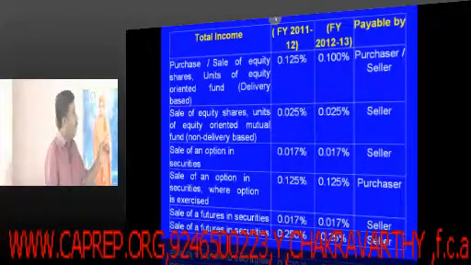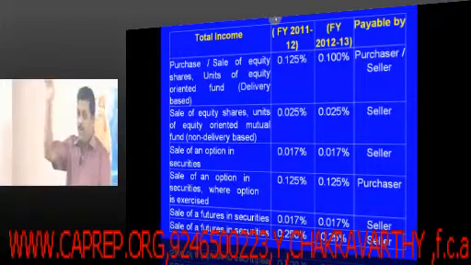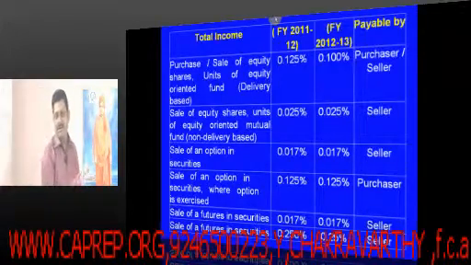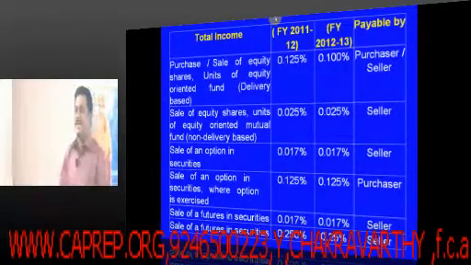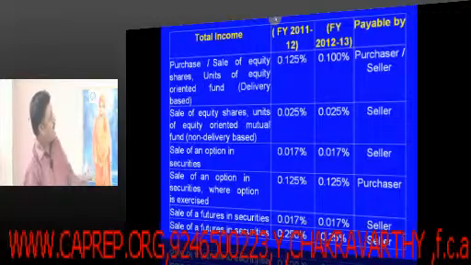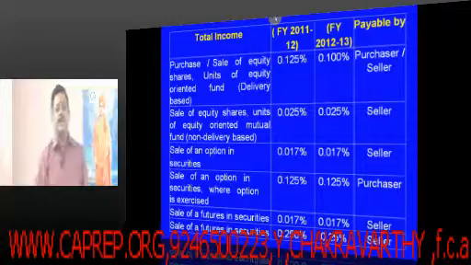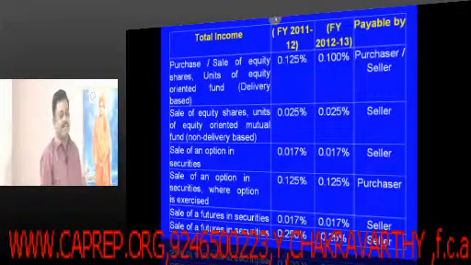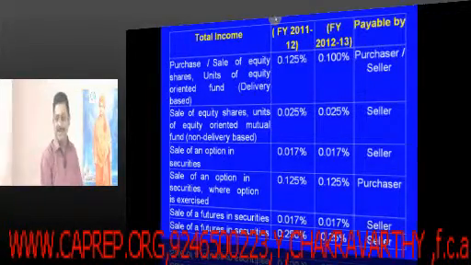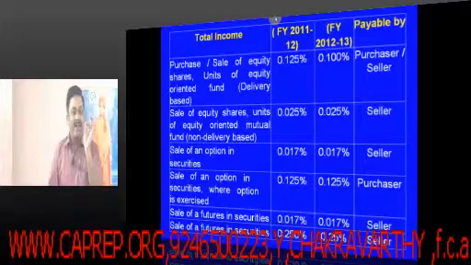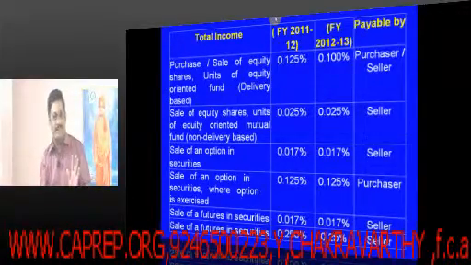But why we are discussing the securities transaction tax is, we have a beautiful amendment in the capital gains topic. There you will understand why you should know what the securities transaction tax is and its rate. With respect to all other things, there is no change, and to some extent the CA examination is a test not of your intelligence but of your memory. Not only the CA exam, even the IAS examination also tests memory. There are many facts you have to memorize.